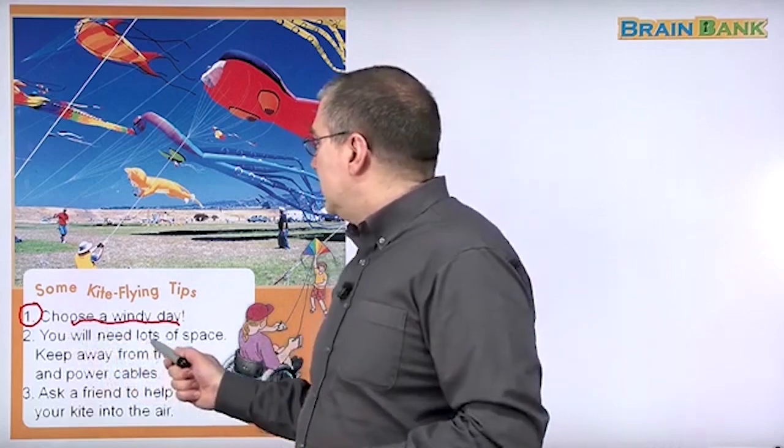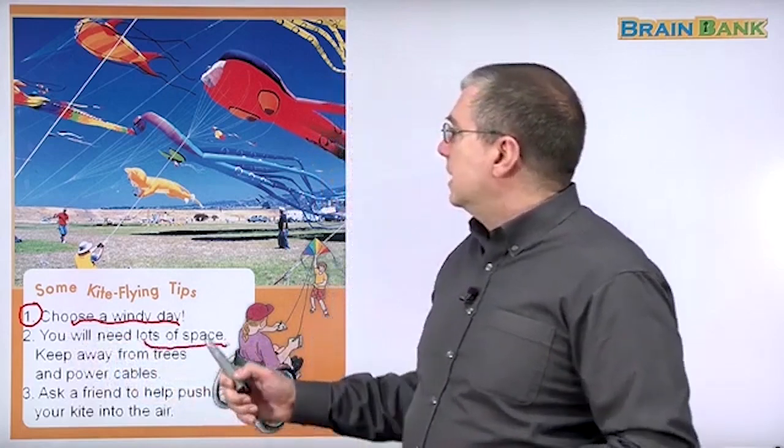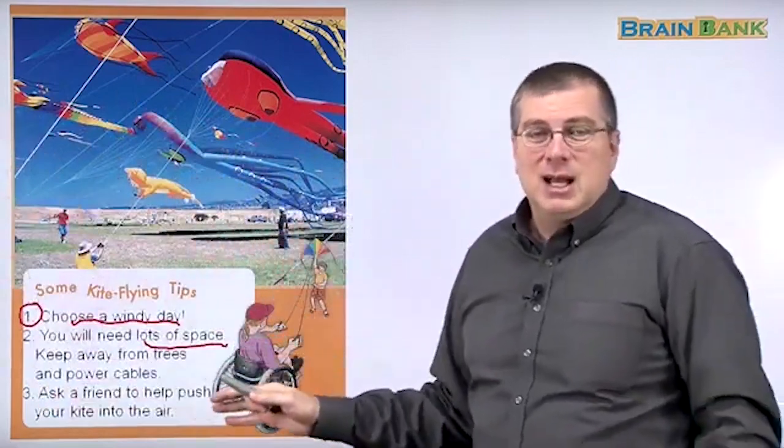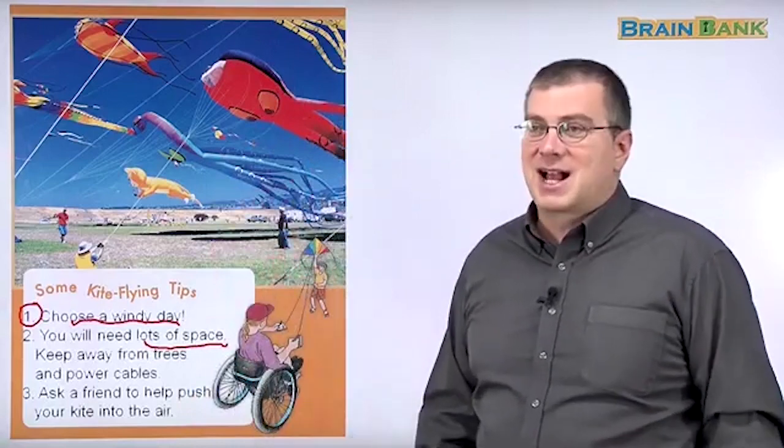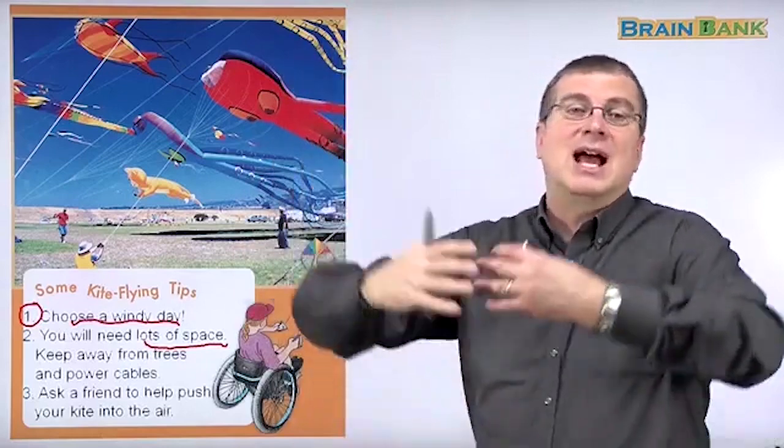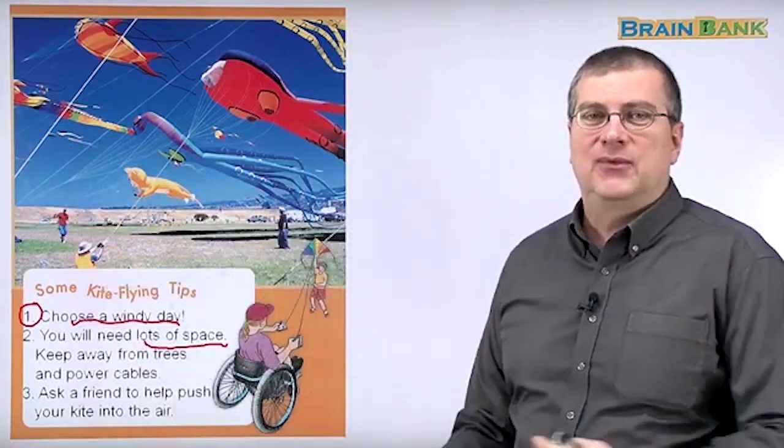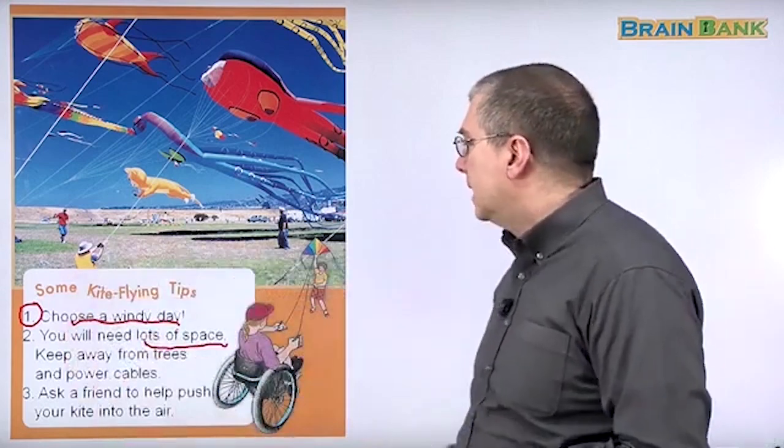Two, you will need lots of space. You need lots of open space. You can't fly a kite in a forest. There's too many trees, right? You can't fly a kite in the city. There's too many roads. Cars are going back and forth. There's light poles, right? There's buildings. You need lots of open space, like a field, maybe at your school, on your playground. There's lots of space there. Or go out to a park where there's lots of open space.